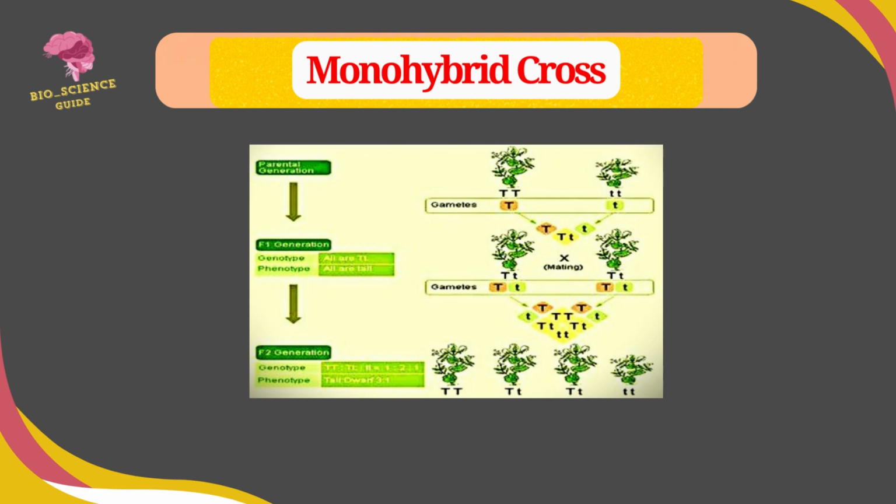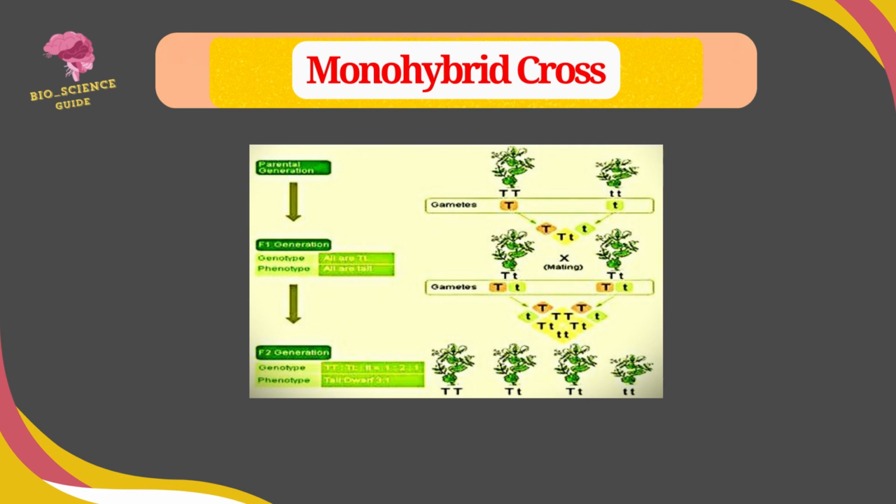Mendel's monohybrid cross. Monohybrid cross is the cross between two pure parental characters differing in only one pair of contrasting character. It involves a single pair of contrasting character. For Mendel's cross, Mendel had taken a pair of pea plants with 2 contrasting traits, one tall and another dwarf. He had made a cross-pollination of tall plants and dwarf plants. In his experiment, he had removed the pollen grains from anther of the tall plants and transferred them to the stigma of the dwarf plants.